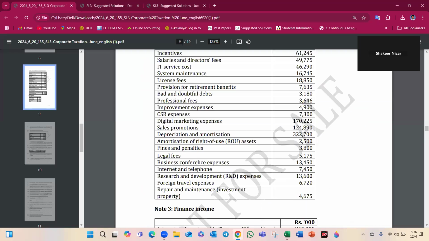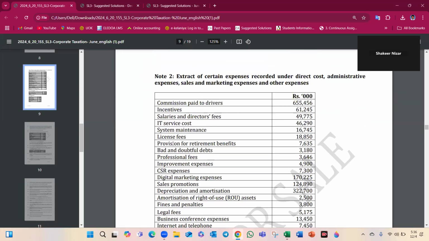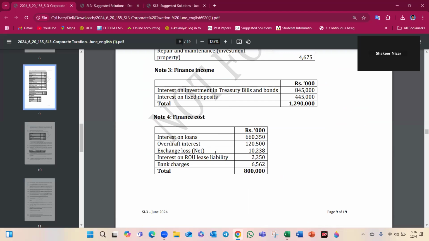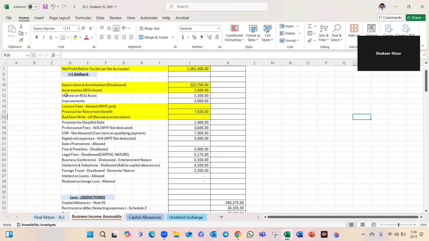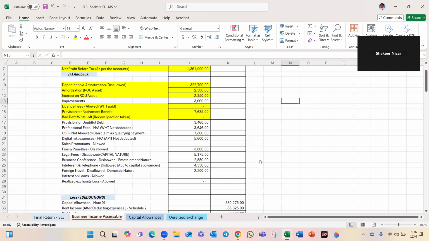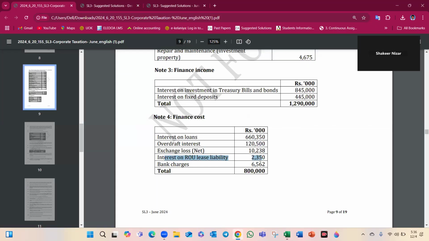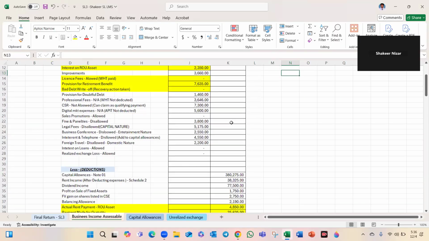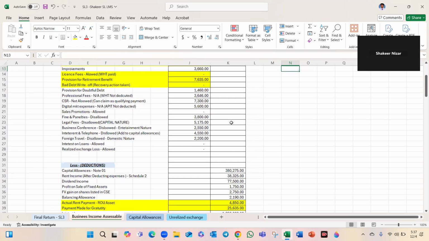Provision for doubtful debt, not allowed. Provision for retirement benefit, bad and doubtful debt. Interest on loans, OD, interest on ROU liability, interest on ROU asset, it's not allowed. You want to add back here. Finance cost: interest on loan, interest on overdraft, exchange loss, net. So the unrealized exchange loss you want to add back. Later on we can discuss.